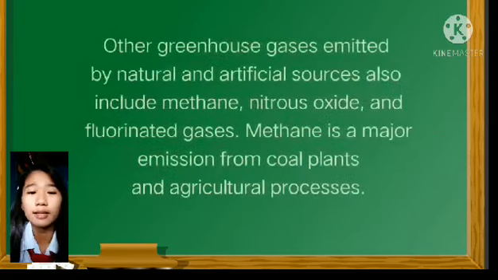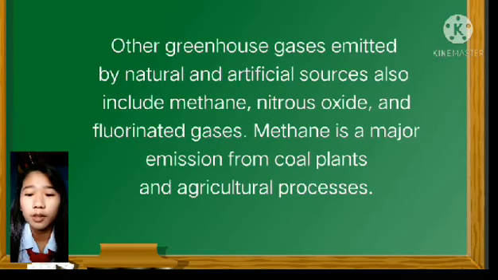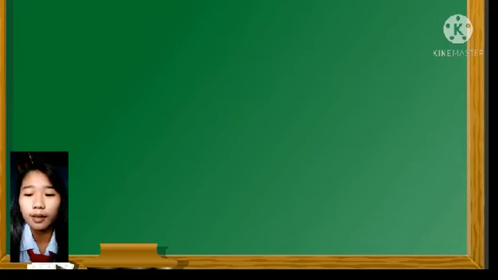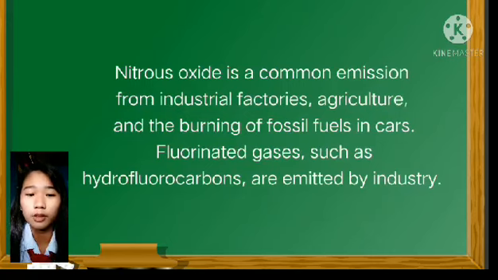Other greenhouse gases emitted by natural and artificial sources also include methane, nitrous oxide, and fluorinated gases. Methane is a major emission from coal plants and agricultural processes, and nitrous oxide is a common emission from industrial factories, agriculture, and the burning of fossil fuels in cars.